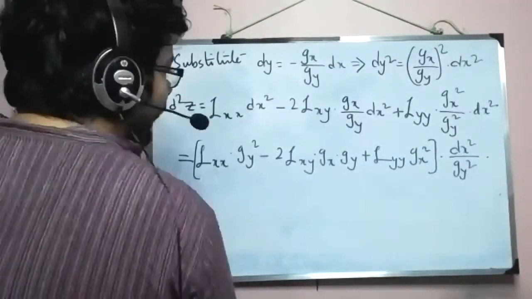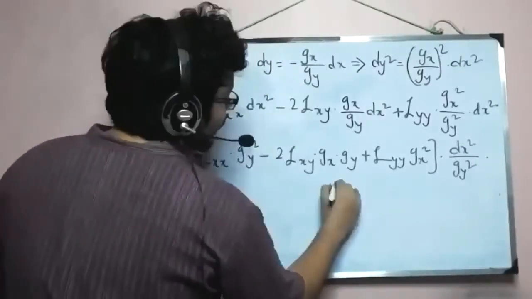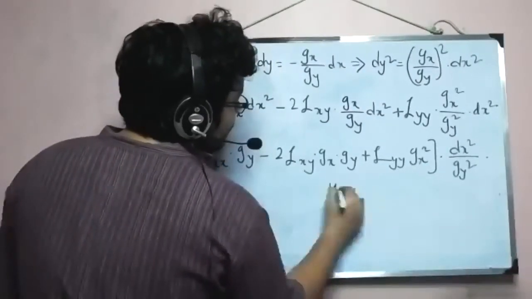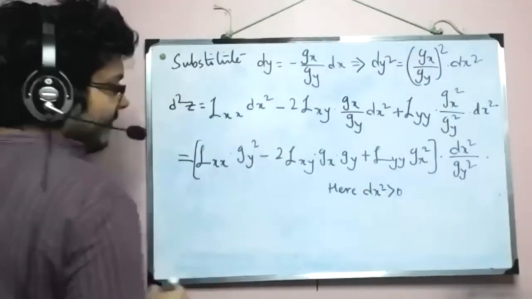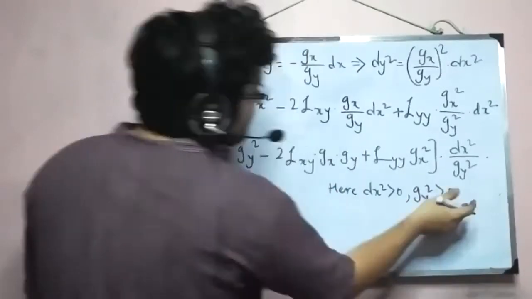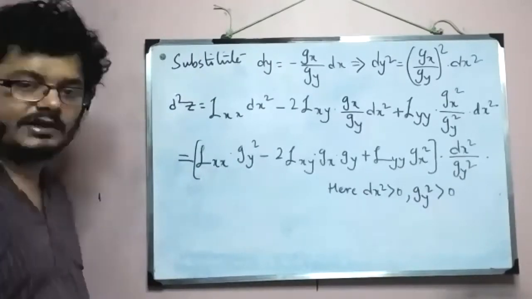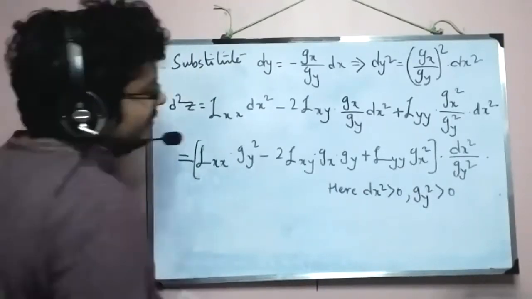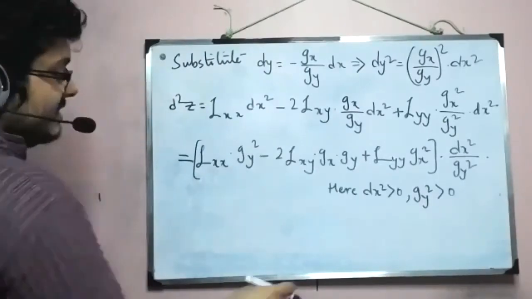Now, please write here dx square is greater than 0, and gy square is also greater than 0, because this is basically a square term, so it will be positive. And the same goes for dx square also. So these are positive.